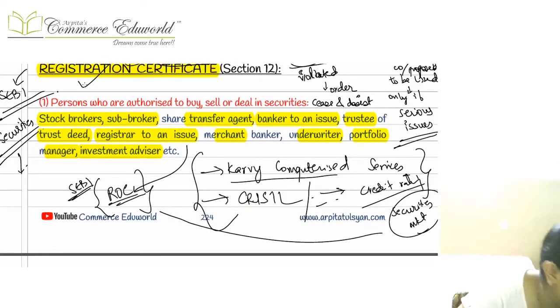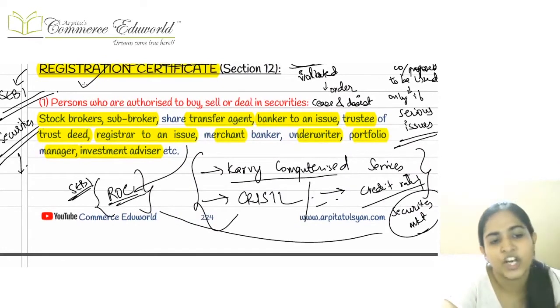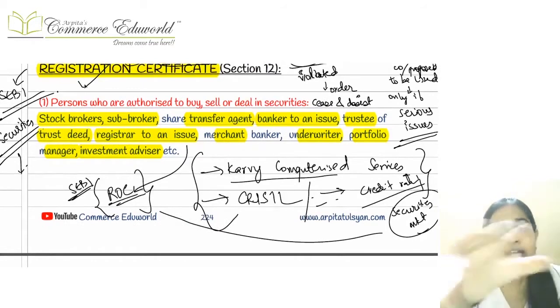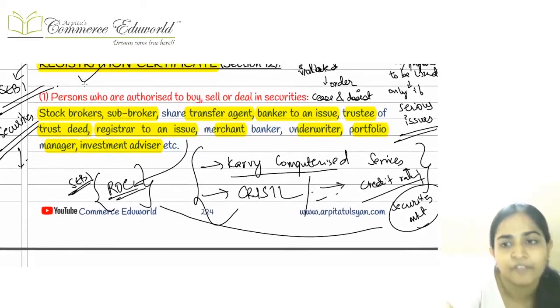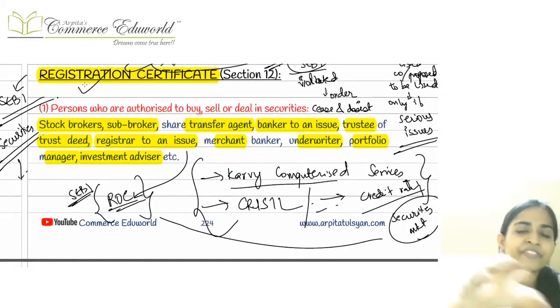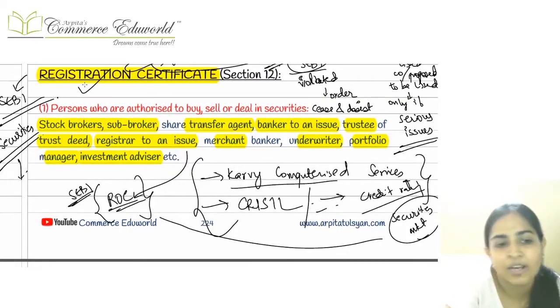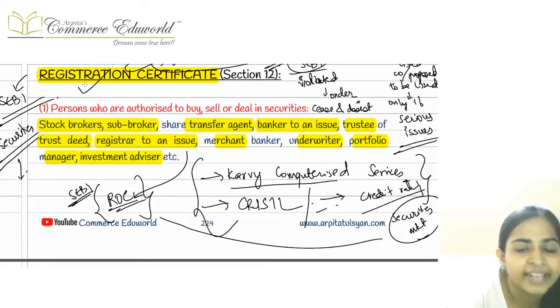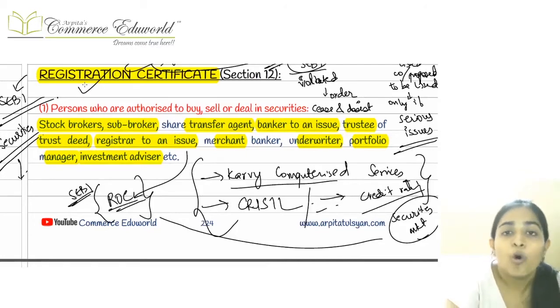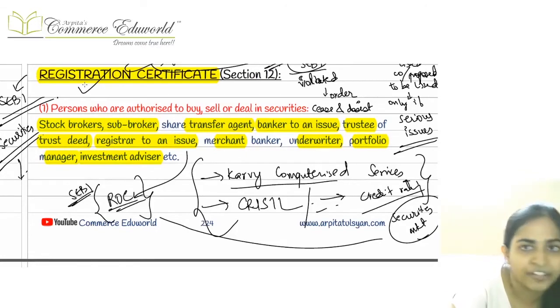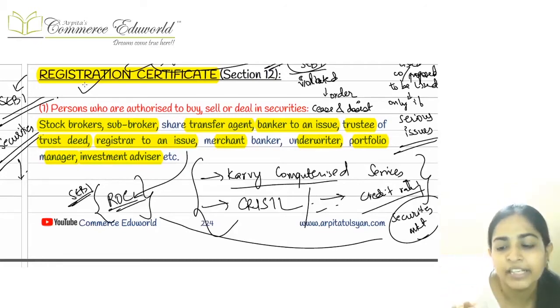Another thing coming up here is section number 12, which is very simple. Section number 12 says that they have listed a few persons, and they have told that if these people want to do the dealing in securities, if these people want to do the trading in securities, then it can be done only if they have obtained a registration certificate from the SEBI. Okay, the list is really very long.